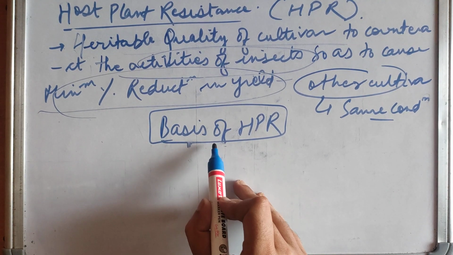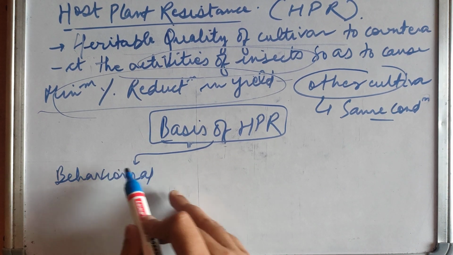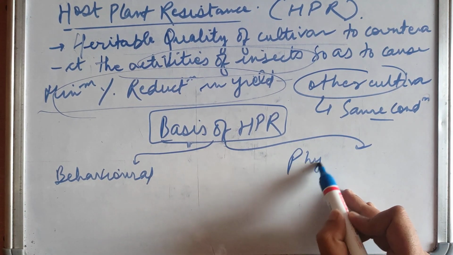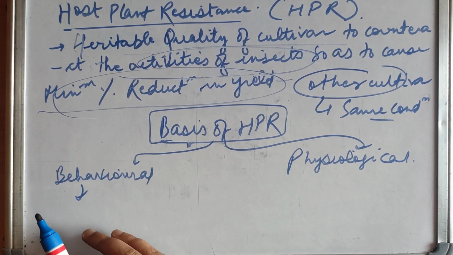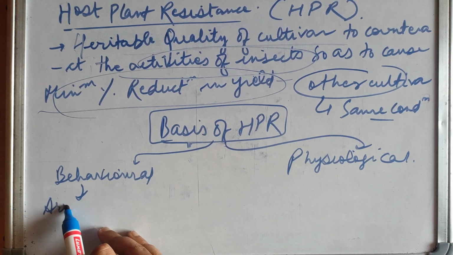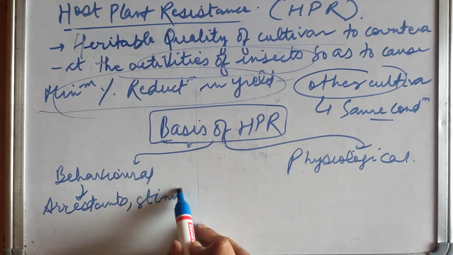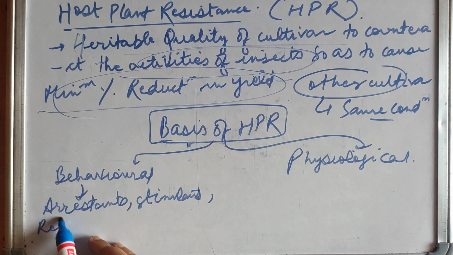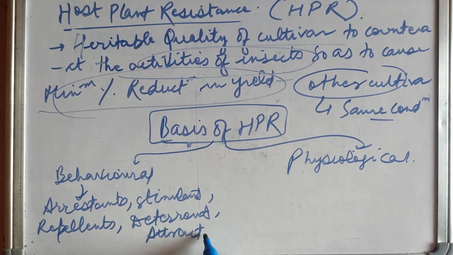It is of two types, that is behavioral and physiological. So behavioral, that is irritants in plants, stimulants, repellents that repel the insects, deterrents and attractants. So these are the behavioral basis of host plant resistance.